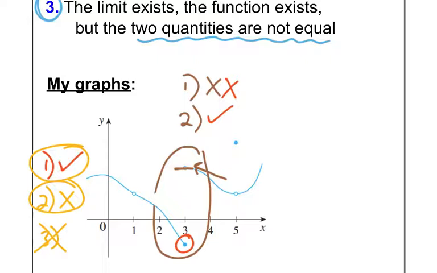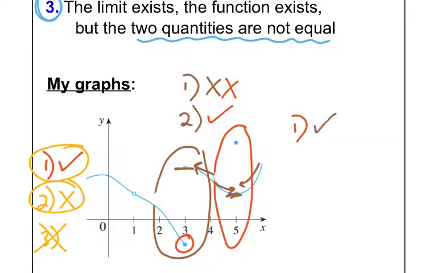And the last one, I asked you, can you find one where the limit exists, the point exists, but your answers are not the same? And that was x equals 5. Aha, that's what I meant to say. Here we go. Ready? Step 1. Does the limit exist? As you approach 5 from the left and the right. Let's see, I'm approaching from the left. It's this y value. As I approach from the right, it's this y value. So limit exists? Yes, sir.